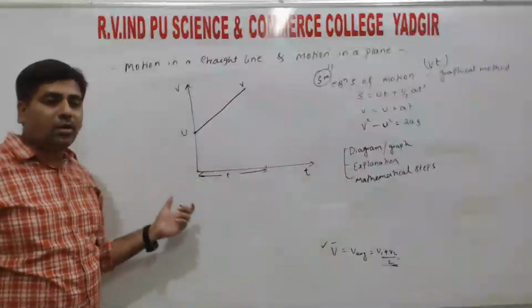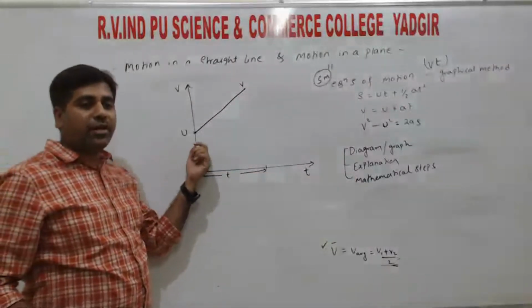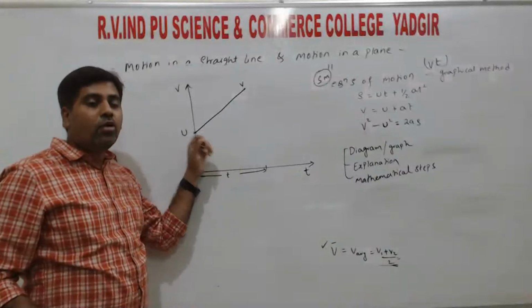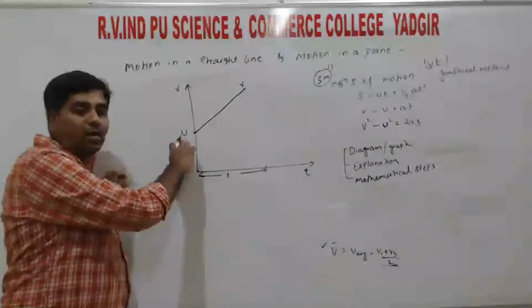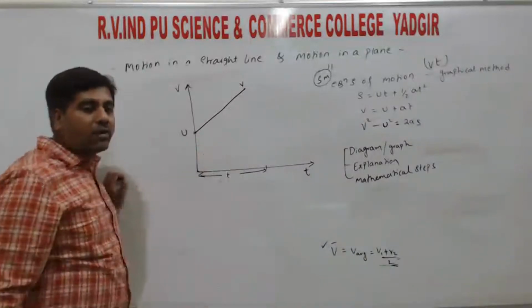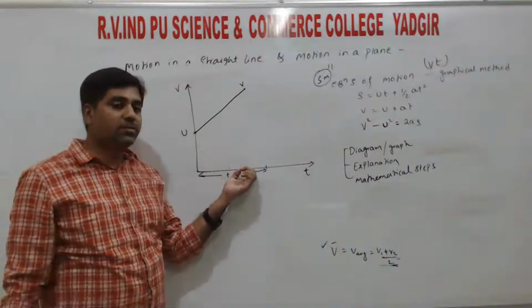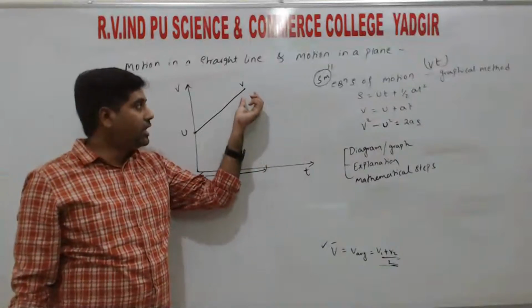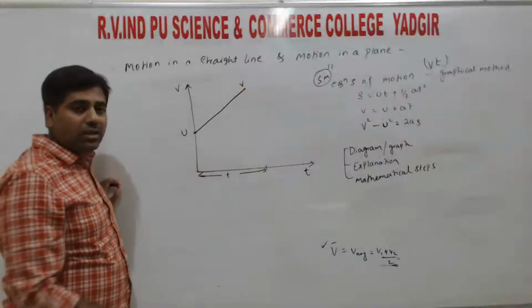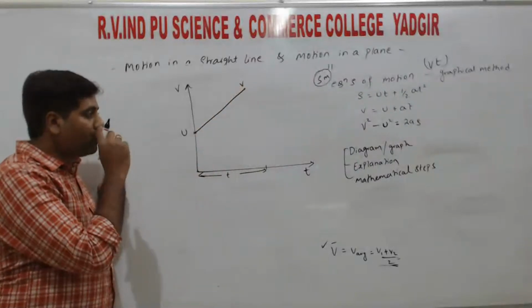Explain means: considered an object moving with initial velocity u, and it is moving with uniform acceleration or constant acceleration. After a certain time t, it covers the displacement s, and its final velocity is v. That is in the notes I have sent you, right? So you can go through that.